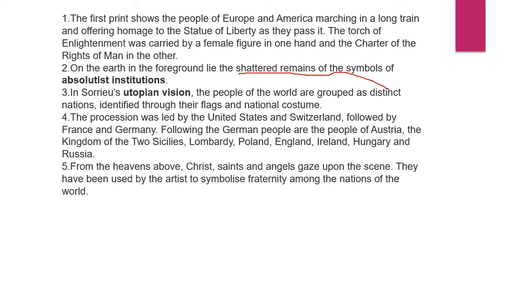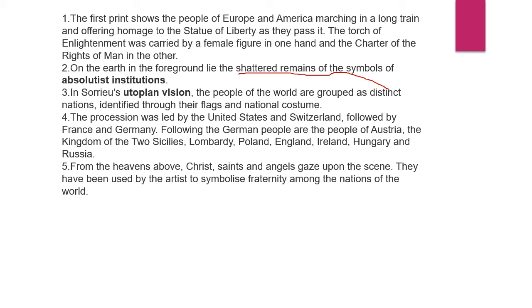So this was the explanation I have given for the painting, and it's very important. Just go through all these 5 points and learn all of them, because a question can come, such as: write some features of the painting by Frederick Sorrieu. What do you understand by utopian vision? Or which were the leading states in the painting by Frederick Sorrieu? You can get questions like that, so go through this explanation and try to learn it. Now, in the next slide we will look at how France moved towards nationalism.